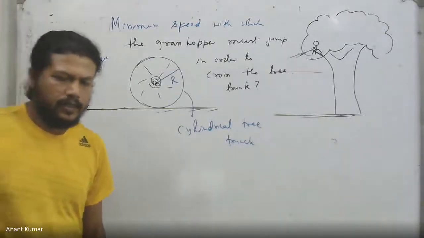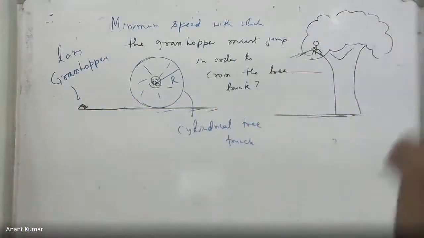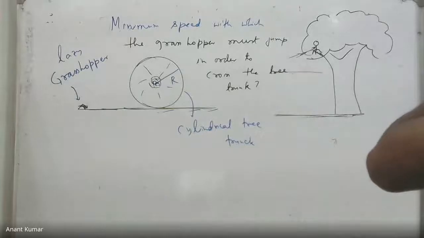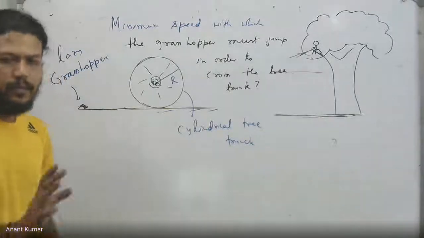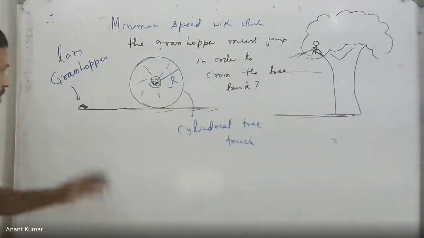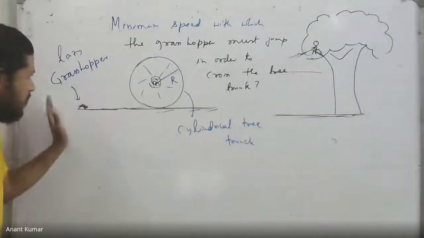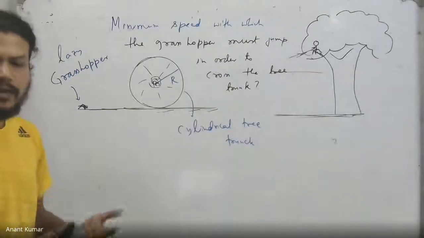Okay. That'll be a homework. Try it. Don't worry much about whether you can do it or not. For the moment, just try it up. And I'll just post a couple more questions. Sir, how far is the grasshopper from the trunk? That is not given. That's the beauty of this question, by the way. Nothing seems to be given. It can just go closer or farther. Arrange it in such a way that it requires the least effort to jump. That's what the idea is.